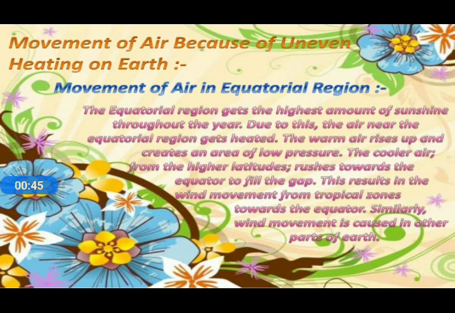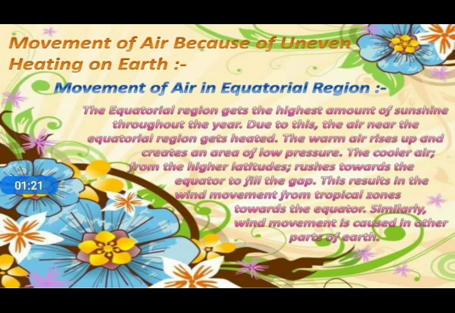Movement of air because of uneven heating on earth. Here, uneven heating means there are temperature differences in different parts of the earth. Due to that uneven heating, the movement of air takes place on the surface of the earth. As we already learned, temperature plays a very important role in the movement of air.